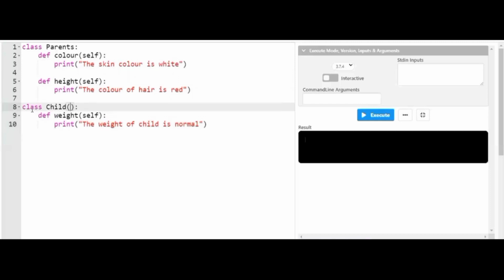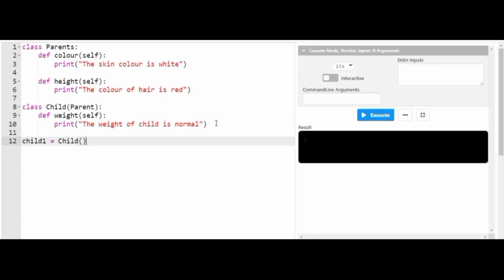How shall I make it, friends? Inside this class child, I'll create a bracket and make use of parent. Now clearly see here, friends, by declaring this, the color and the height methods are successfully inherited by the child class. But if you want to prove that this child class has successfully inherited the color and height methods from the parent class, I will create a reference for the child class. So I created an object called child1 for the child class.